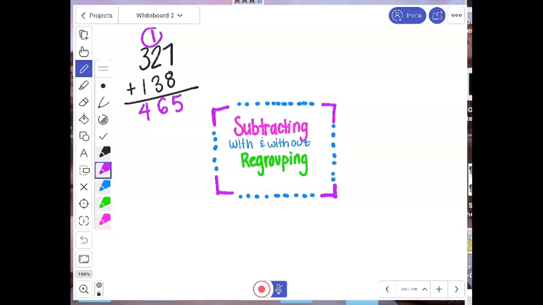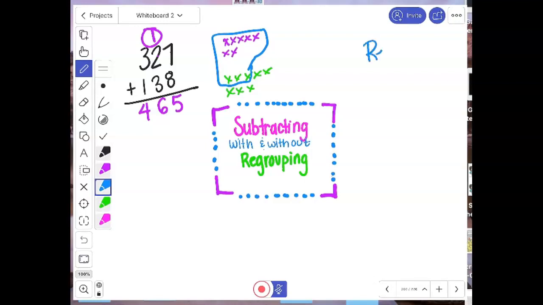So when we took the 15 ones, because I had 7 ones and I had 8 ones, okay, when we took 10 and put it together as a group of 10 and moved it over into the tens column, that was called regrouping, when I took 10 ones and put it together and made a 10 out of it. Now we also regroup in subtracting.